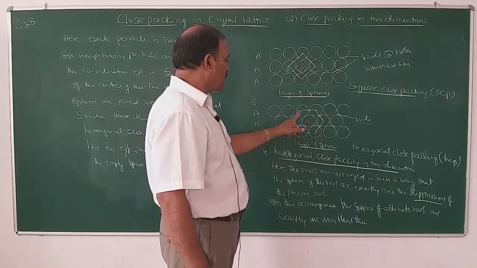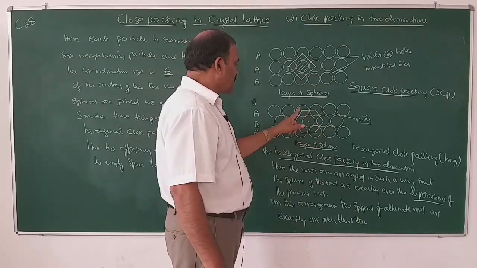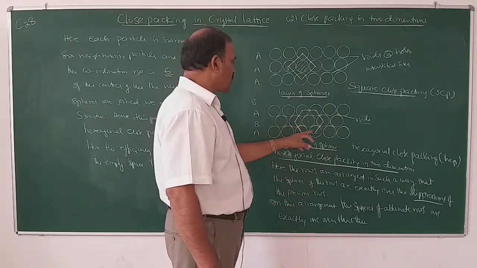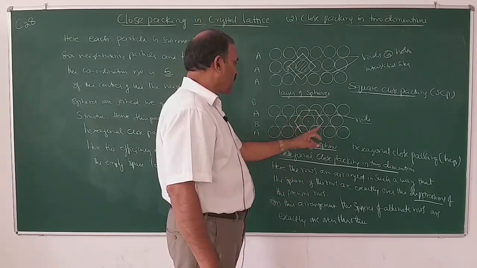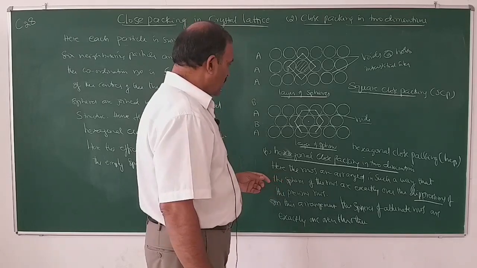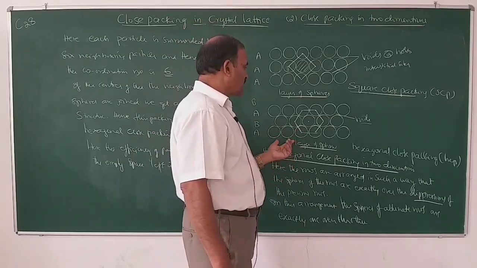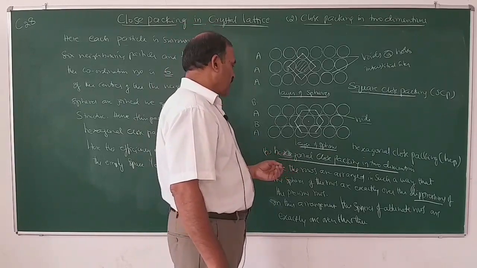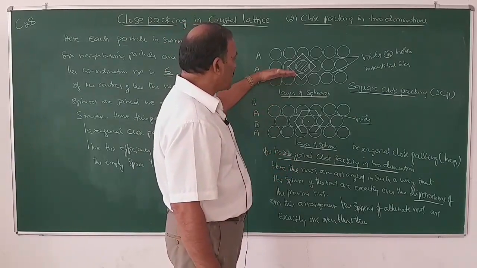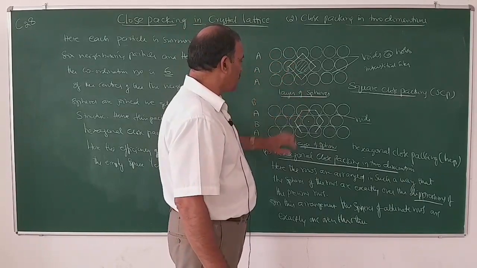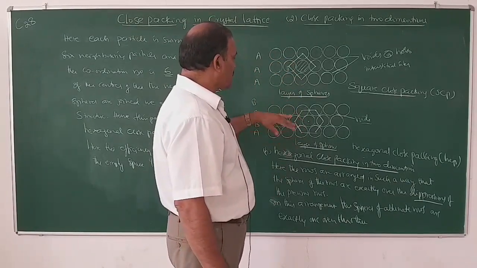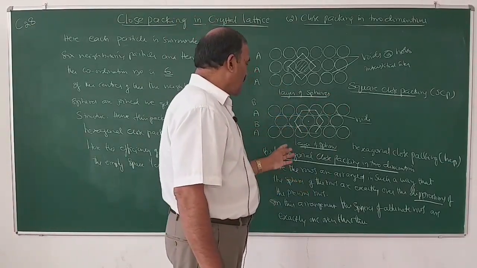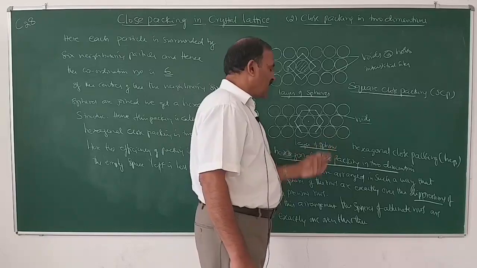Here, each sphere is surrounded by 6 neighboring spheres. Therefore, the coordination number is 6, and if the centers of the neighboring spheres are joined, you will get a hexagon. Therefore, this arrangement is known as hexagonal close packing. So, by the arrangement of rows, we get layers of spheres, and there are two types of layers: square close packing layers and hexagonal close packing layers.